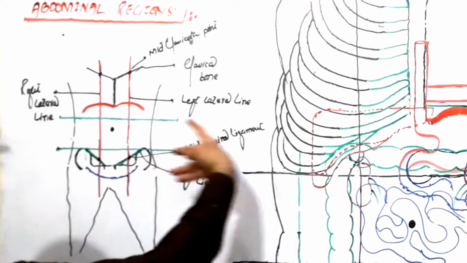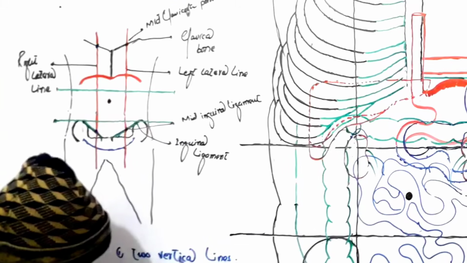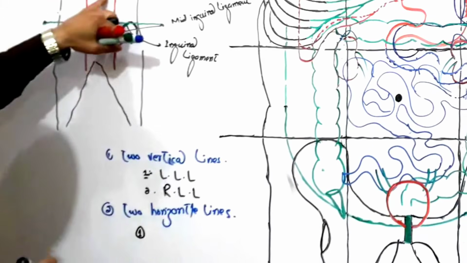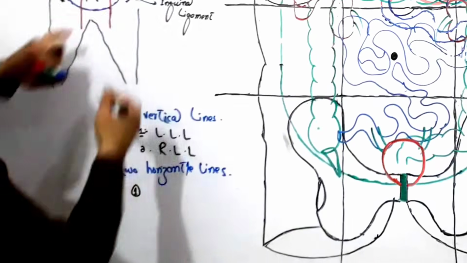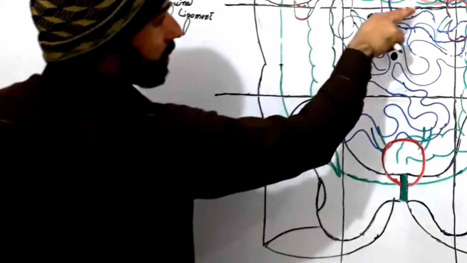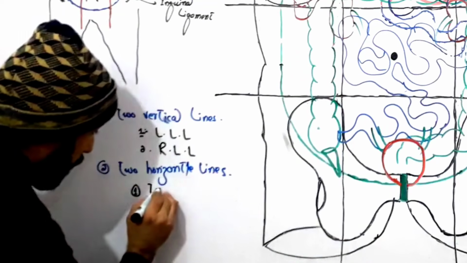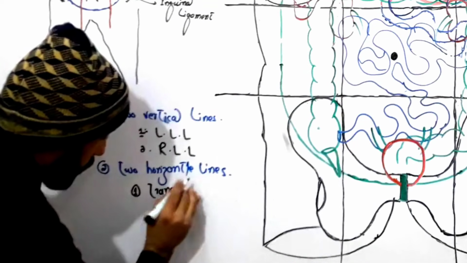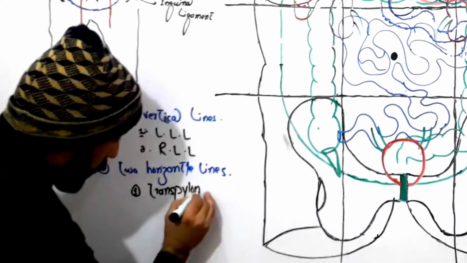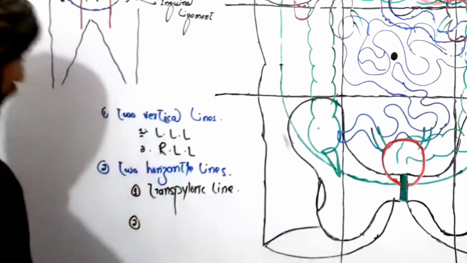So how many horizontal lines? Two horizontal. The first one is called the transpyloric line, as it crosses the pylorus of the stomach, as you can see here. So that's why we call it transpyloric. The transpyloric line, the first one. I will tell about it another point.